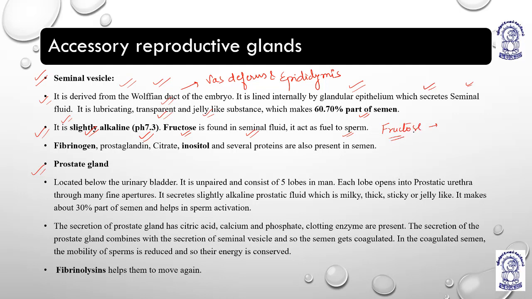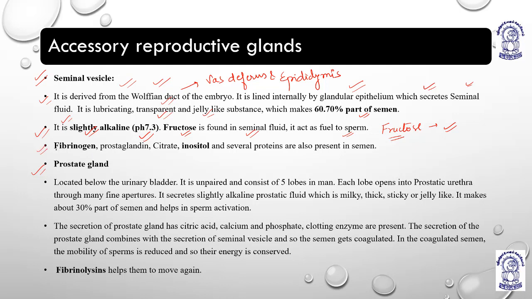And that is why a person suffering from azoospermia or asthenospermia is recommended to have a high fructose diet, because their sperms are lacking motility or maturation. So basically, to give fuel to the sperm so that they can move further, they should be fed with fructose, a high carbohydrate diet. It is slightly alkaline, meaning pH 7.3.